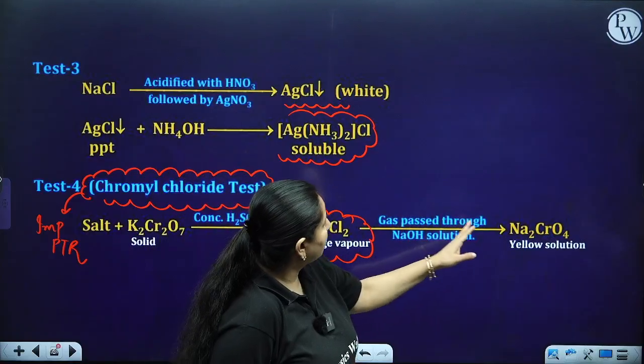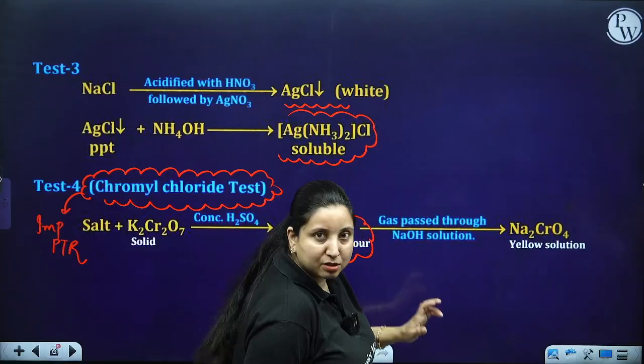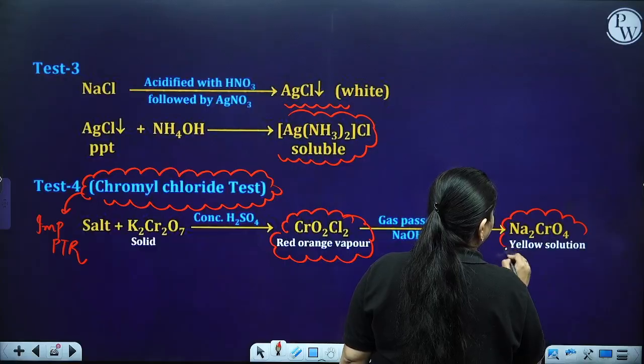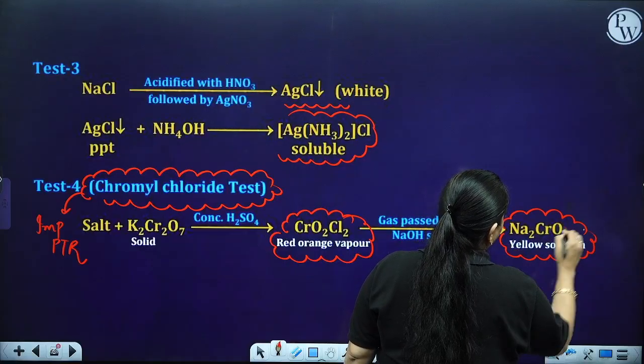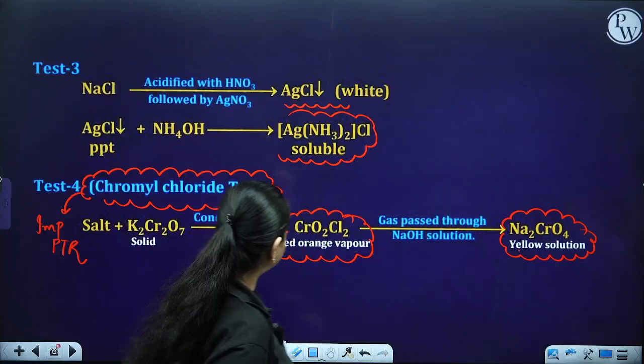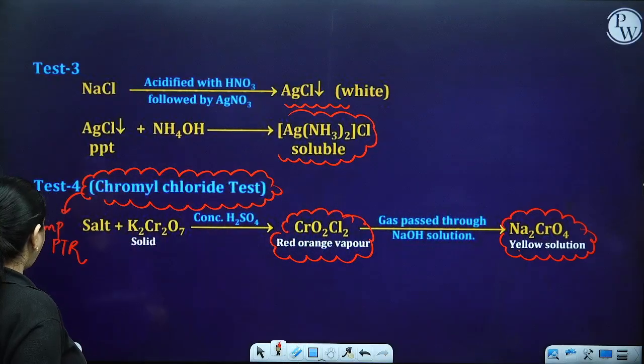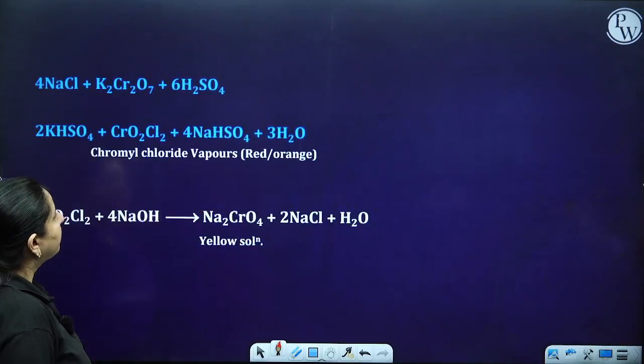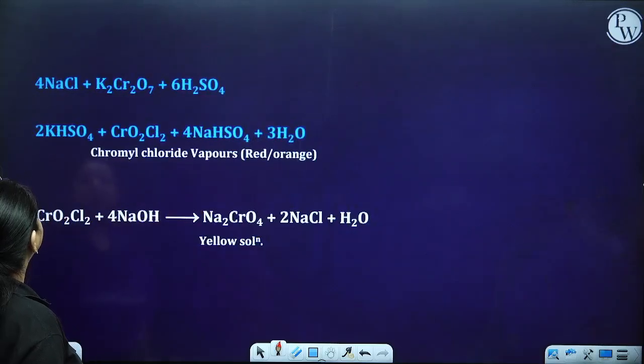When you pass the gas into NaOH solution, it gives you sodium chromate, which is a yellow solution. This is important because they ask about chromyl chloride. So basically you get chromyl chloride vapors which are red and orange in color.